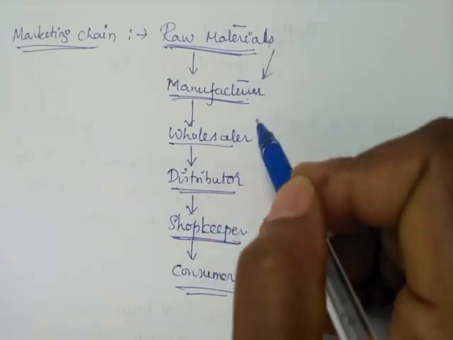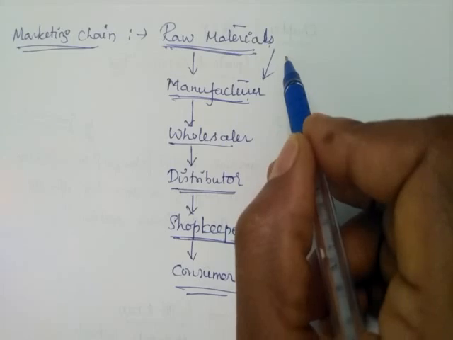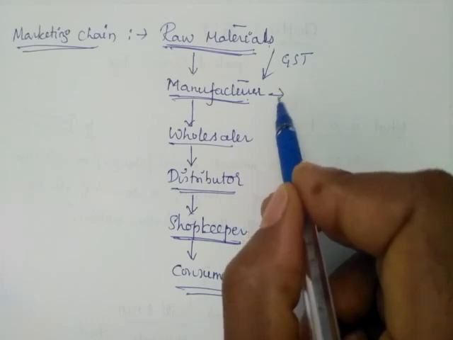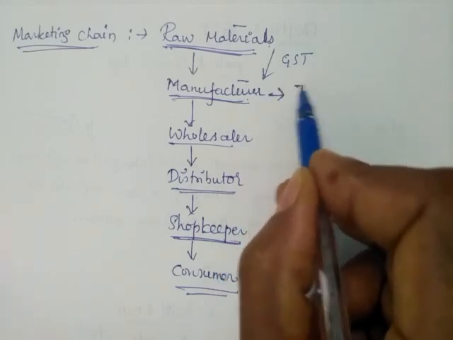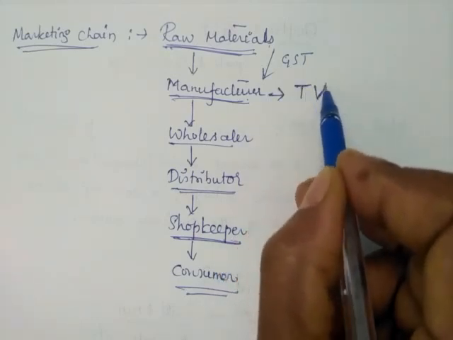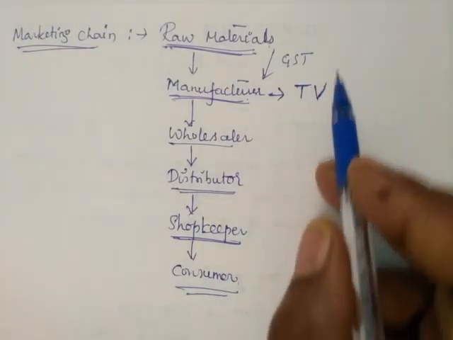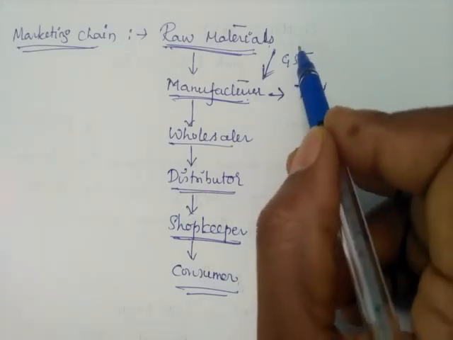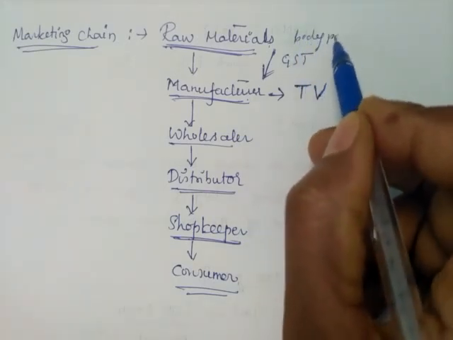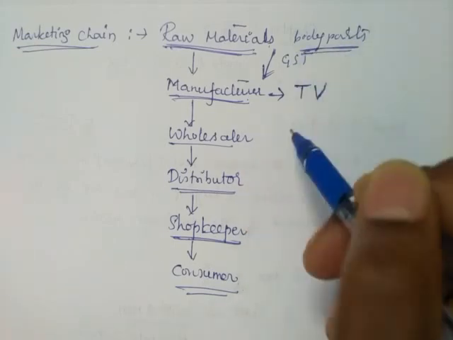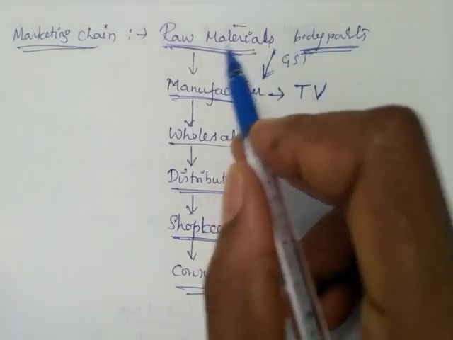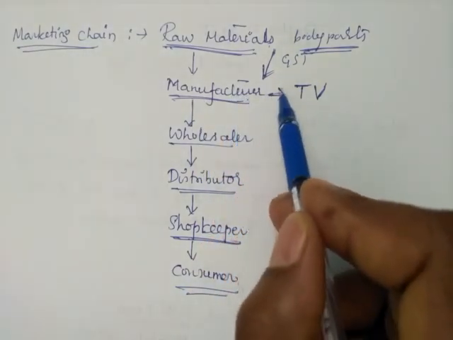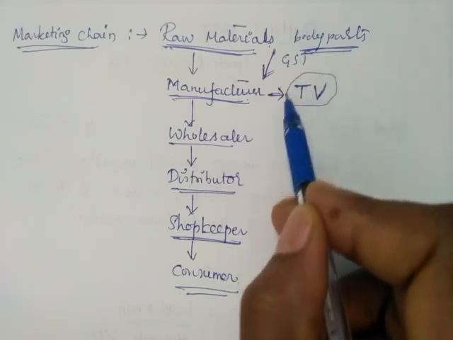he is collecting the raw material and paying GST. Suppose a manufacturer manufactures TVs. For the TV, some raw materials are required, like the body parts. These body parts, in the form of raw material, are collected by the manufacturer, who gives the shape of a TV to those body parts.